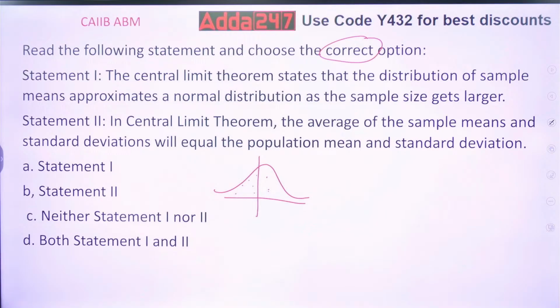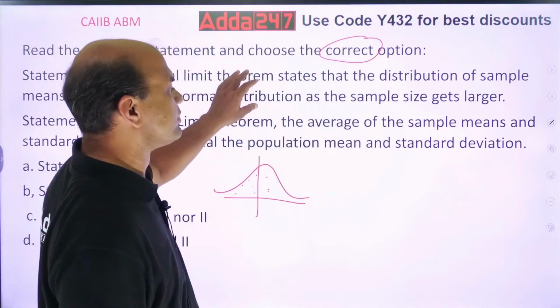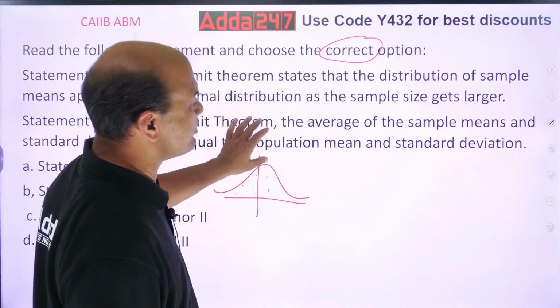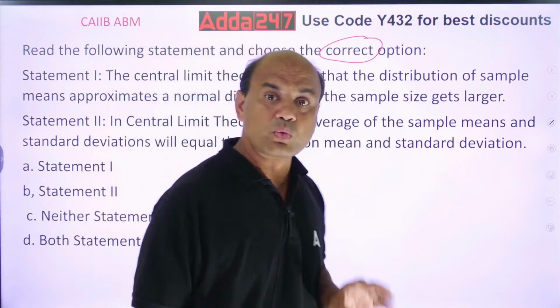Is this true? That is the basic logic of the central limit theorem: as you go on increasing the sample size, the distribution moves towards normal, and the second point is also true.